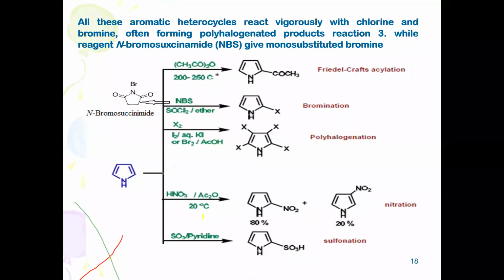These are the important set of reactions. Pyrrole, when it reacts with acetic anhydride, undergoes Friedel-Crafts reaction to form 2-acetyl pyrrole. Then halogenation, under different conditions, gives a tetrahalo derivative, and nitric acid reaction gives 2-nitro and 3-nitro substituted products, the latter in the least percentage, and so on.